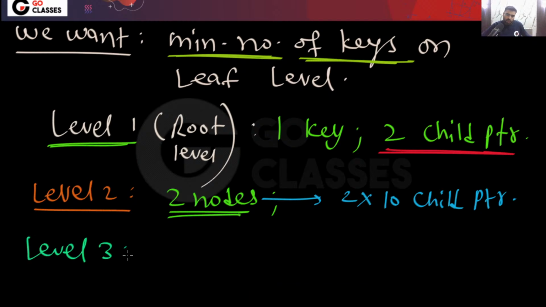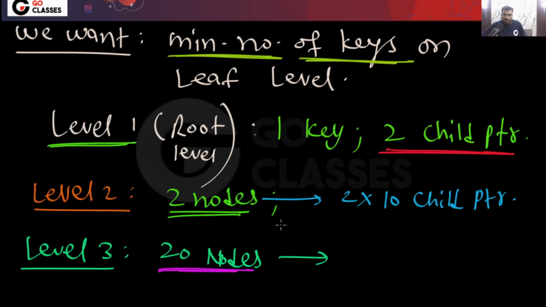On level 3, what will happen? Very simple. On level 3, there are 20 nodes. Yes or no? And remember, in every node you will put the minimum number of keys. So 20 multiplied by what? These many keys. So your answer will be 180 keys.